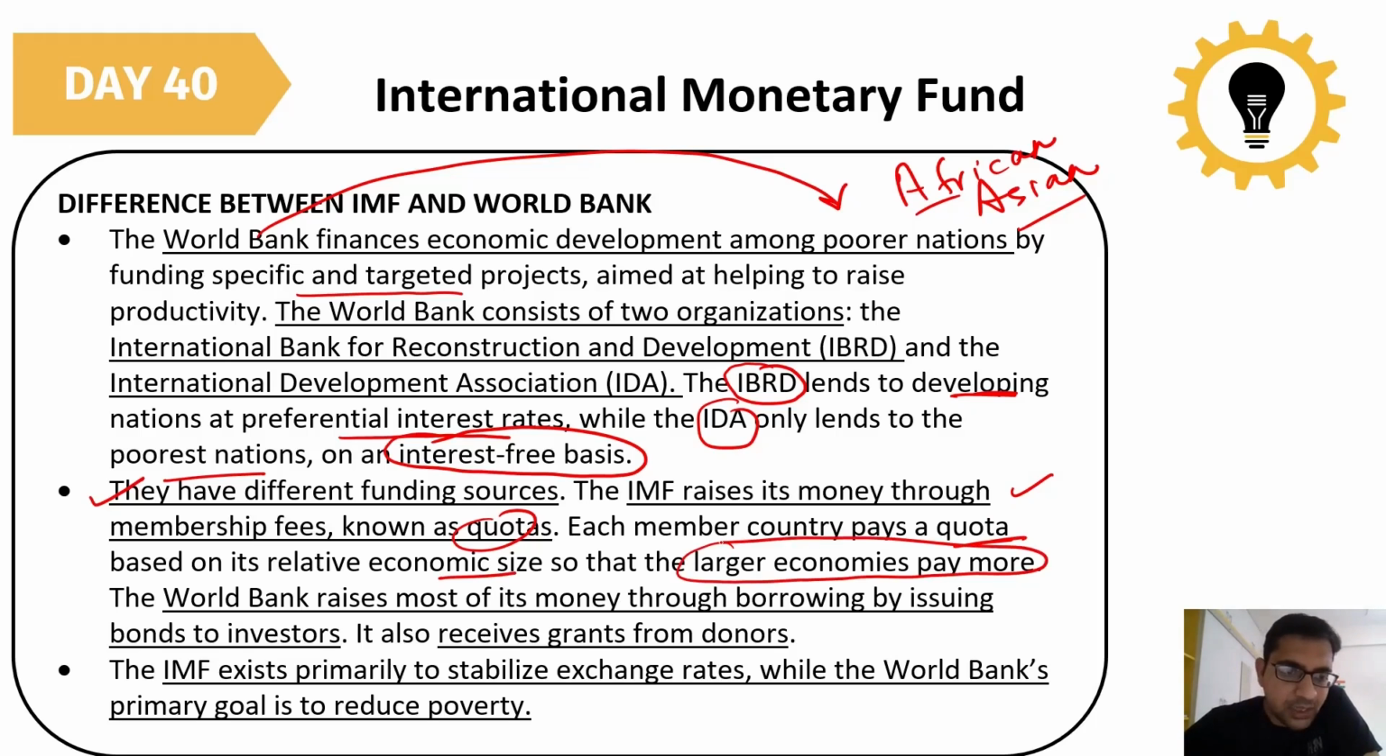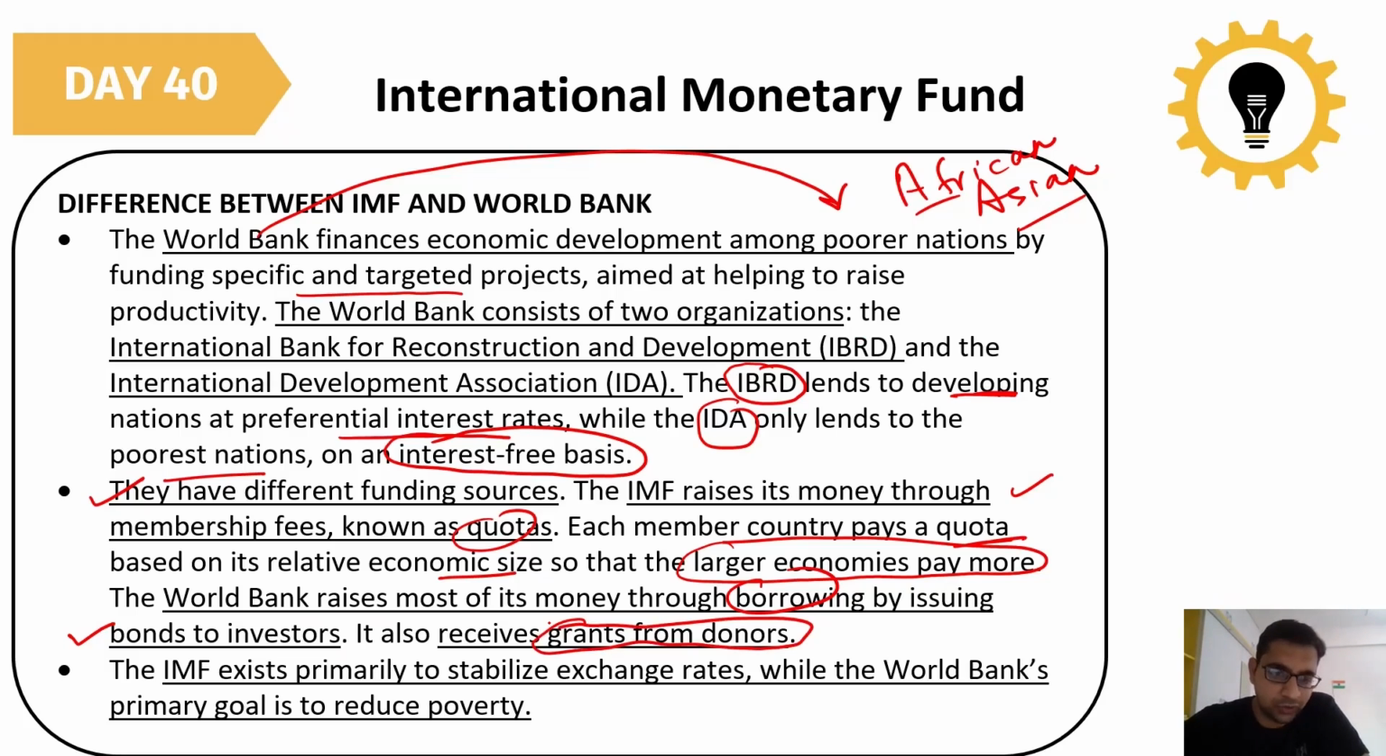But the World Bank raises money through borrowing, by issuing bonds to investors. That means the World Bank is normally working like a bank. They are getting money, and they are paying interest also. They are releasing bonds and giving bonds to the investors. And it also receives grants from donors. That means various donors, rich people and rich institutions, are giving it some grants.